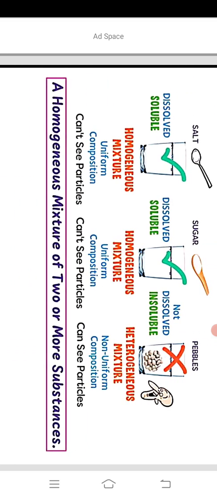So what is a solution? A solution is a homogeneous mixture of two or more substances. So this mixture of pebbles and water is not a solution, but salt and water, sugar and water are examples of solutions.